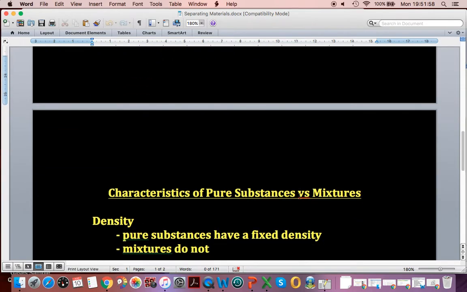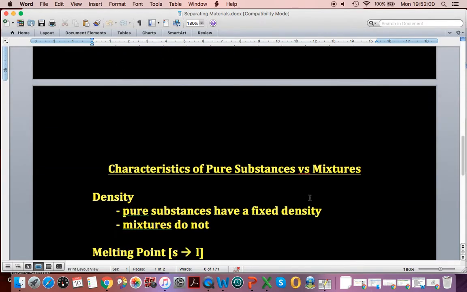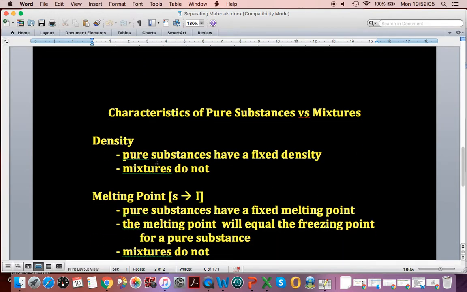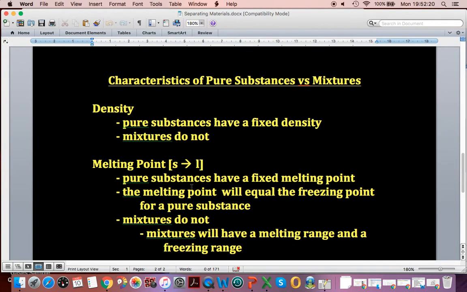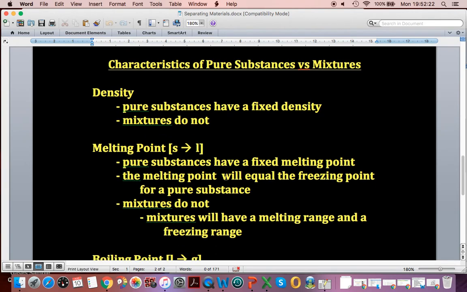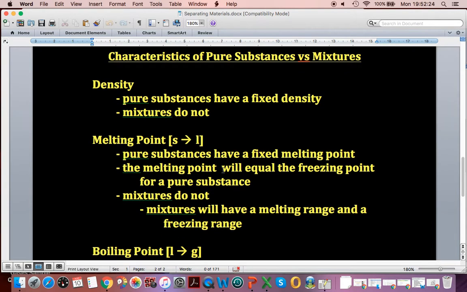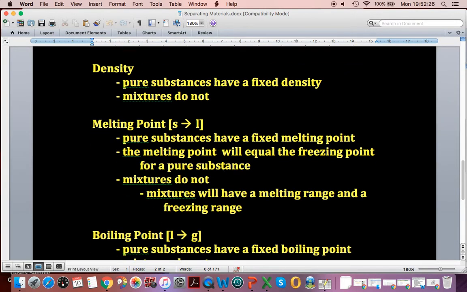Now let's look at some of the characteristics and properties and some of the differences between pure substances and mixtures. For density, pure substances have a fixed density. Mixtures aren't, because you may grab a sample in a mixture that is one part denser than another part, depending on what chemical you actually grab. The melting point, boiling point, these things are going to be fixed. That's why they're called a point.